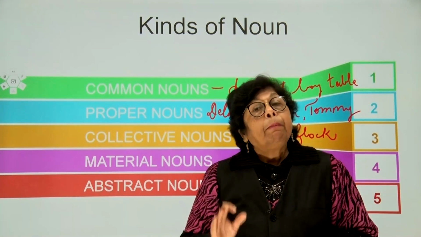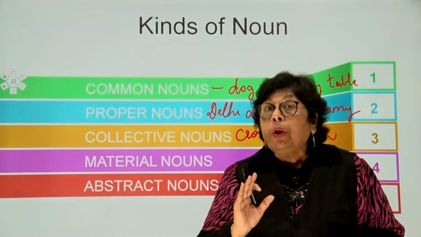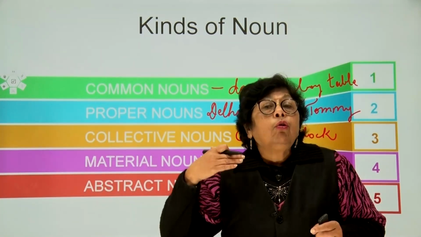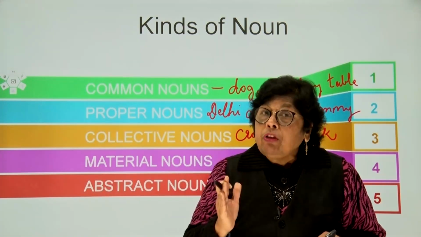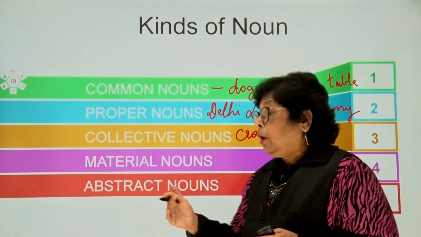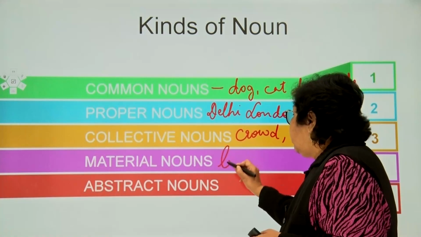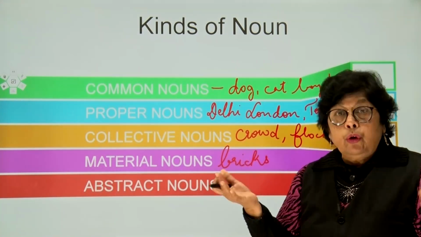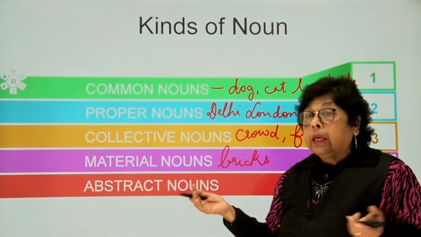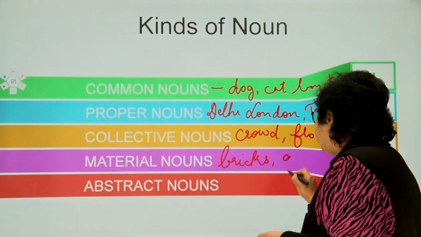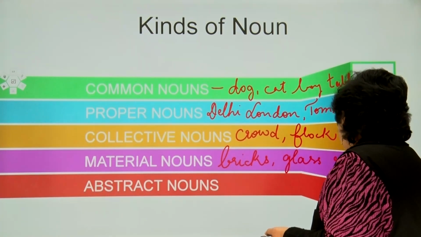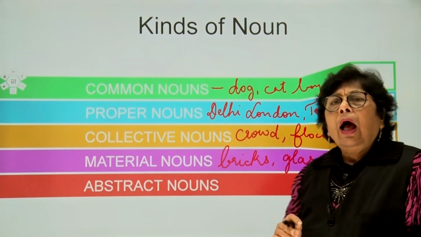Material noun. Material noun is actually something that you can see, and they are ingredients with which things are made. For example, children, we have bricks. You use bricks to make a building. Well, we have glass, or we have gold. We use gold to make ornaments.